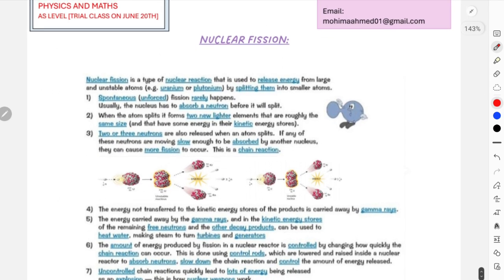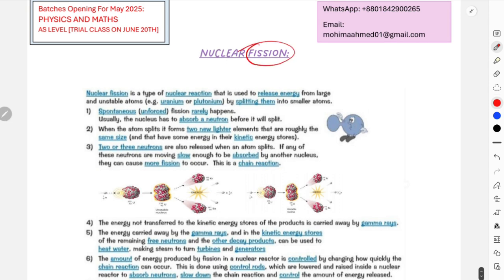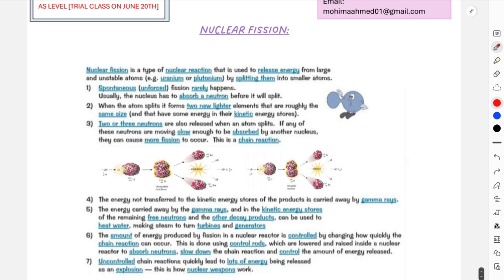And lastly, for nuclear fission, most people get confused about fusion and fission. Always remember, fusion is not in your IGCSE syllabus, so you just have to understand these terms. Fission and fusion are A2 physics concepts, not in AS. Fission indicates that when a slow moving neutron is absorbed by a radioactive material, it becomes unstable and starts to decay.